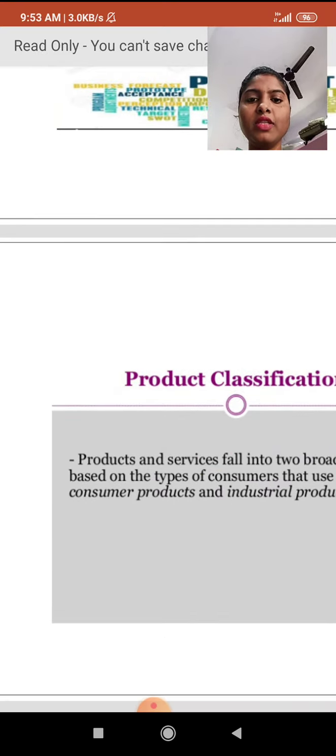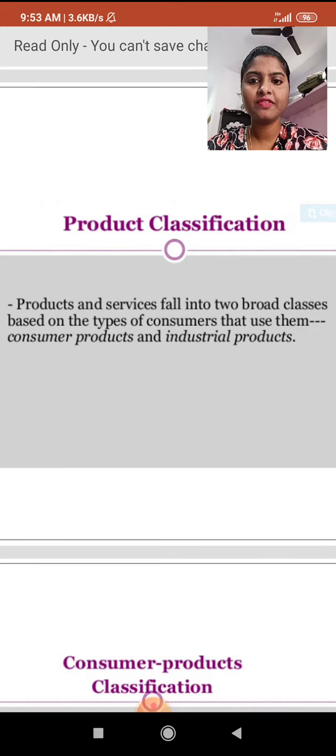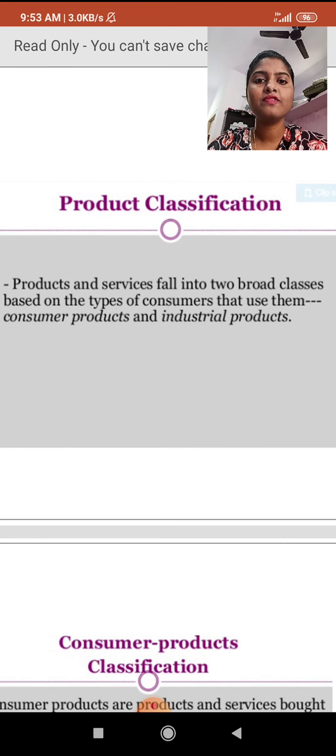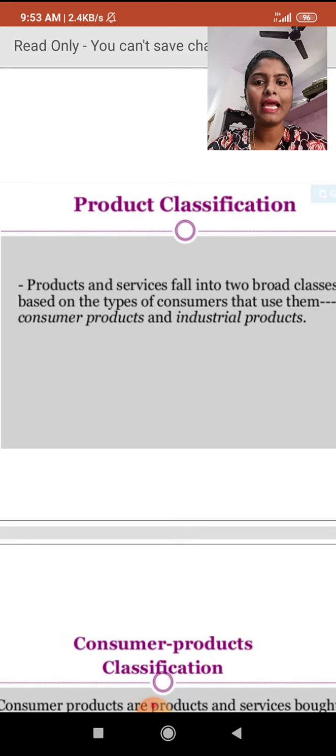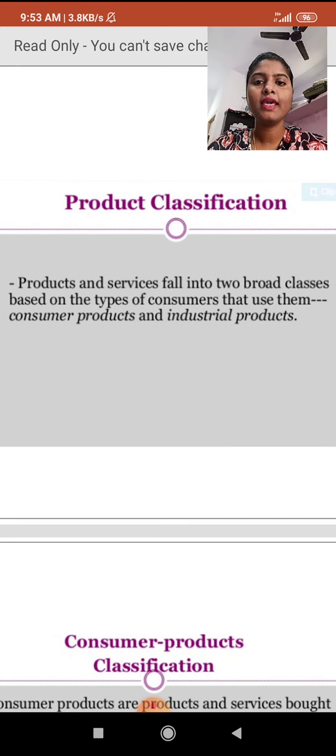The next one is product classification. In product classification, products and services fall into two broad classes based on the type of consumer that uses them. Depending upon how the consumers use the products, they are divided into two types.